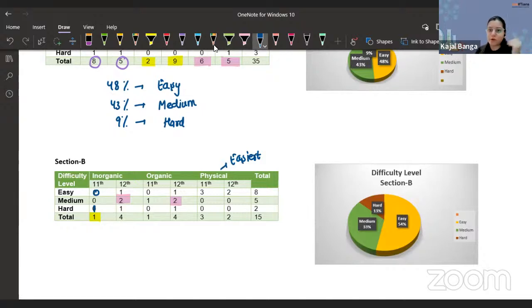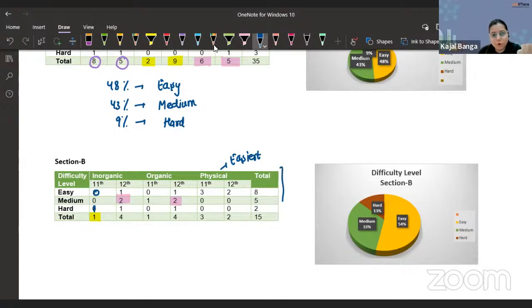Out of 15 questions, we had to attempt any 10. So even if we skip the 2 hard questions, those people who were preparing on a serious note must have found it doable. Guys, 8 questions were in the easy category and 5 in the medium category. So how difficult is it to find 2 questions from the medium? I don't think it is at all difficult to extract the 2 questions from the medium.